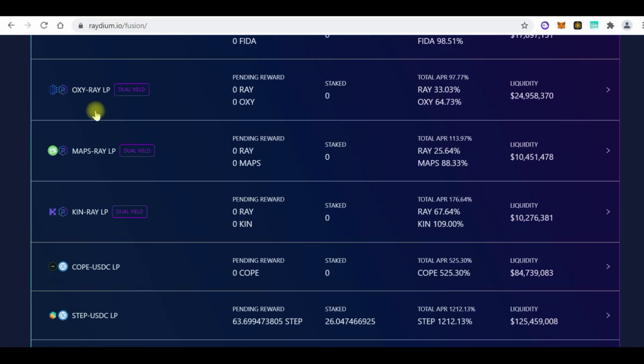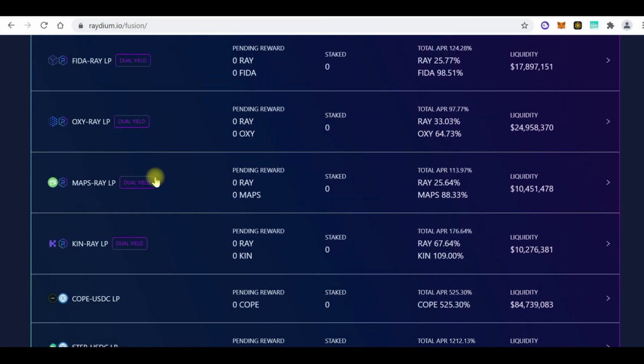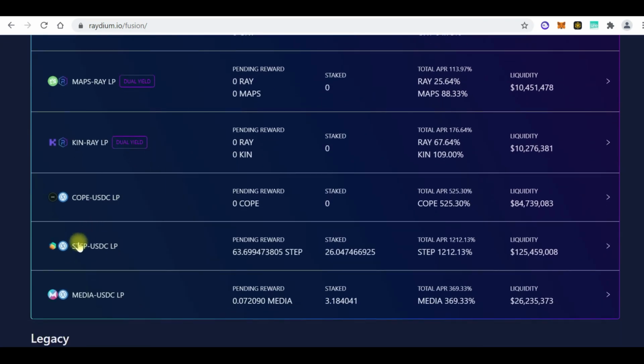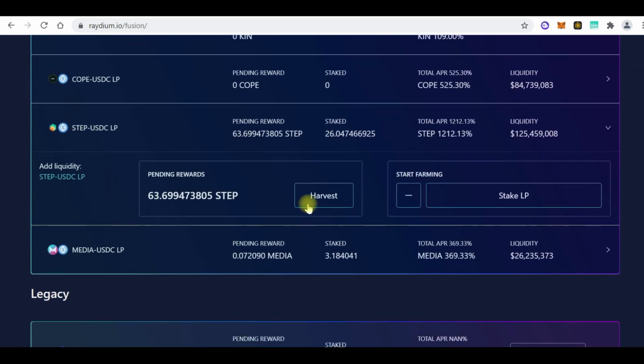So for providing liquidity for that pool, I only make money from the fees. But let's say I provided liquidity for Step USDC. If I provided liquidity for Step USDC, all I need to do is come here and stake that LP token, and we understand what staking is, which is to put up a token and either earn more of that token or earn another token.